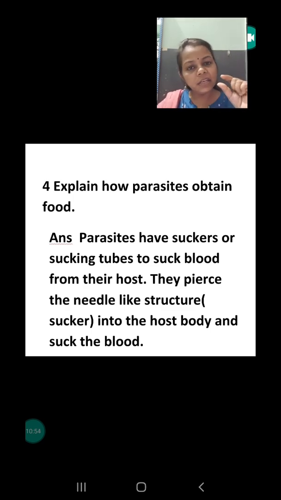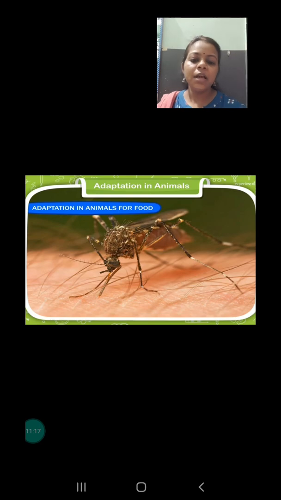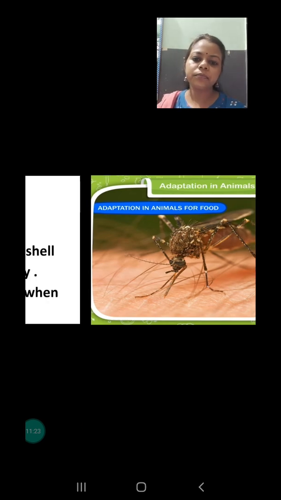They have a needle-like structure which is called a sucker. They pierce the sucker into the skin of the host, and then they suck the blood from the body. As you can see, the mosquito is sitting on the skin, the leeches have been hooked on the skin, and the bug also sits on the upper skin. So they have a needle-like structure called a sucker. They suck the blood with that only.